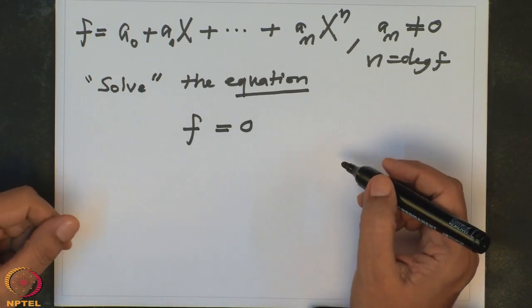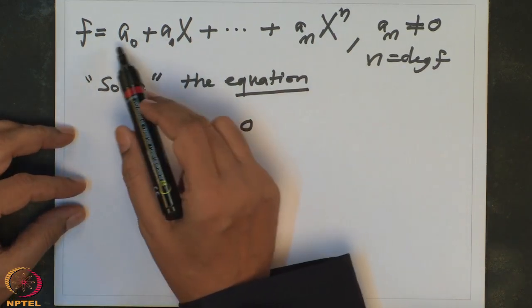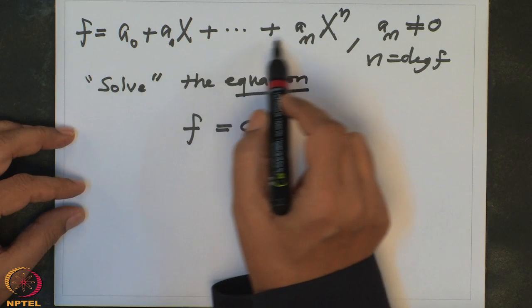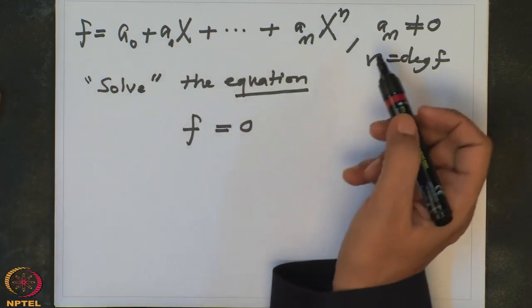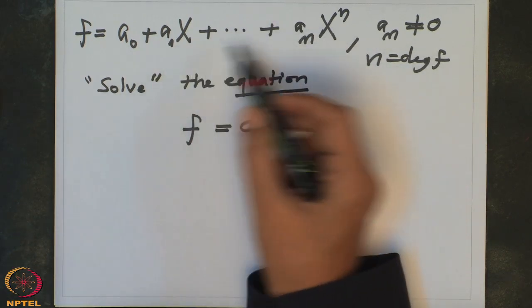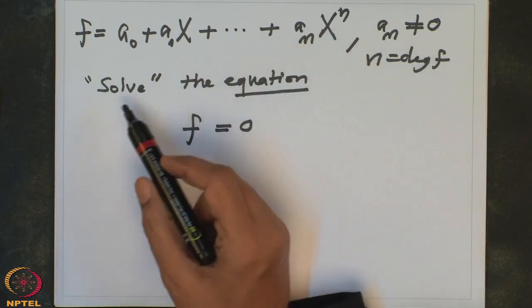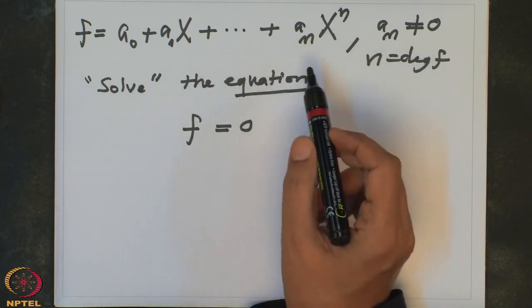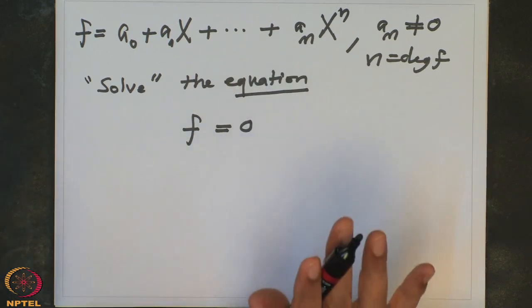That means in this polynomial, all these a0, a1, up to an, they are known quantities, they are given to you. And x is unknown, x is a variable. So when you say solve, it means find all values of x so that this equality holds.